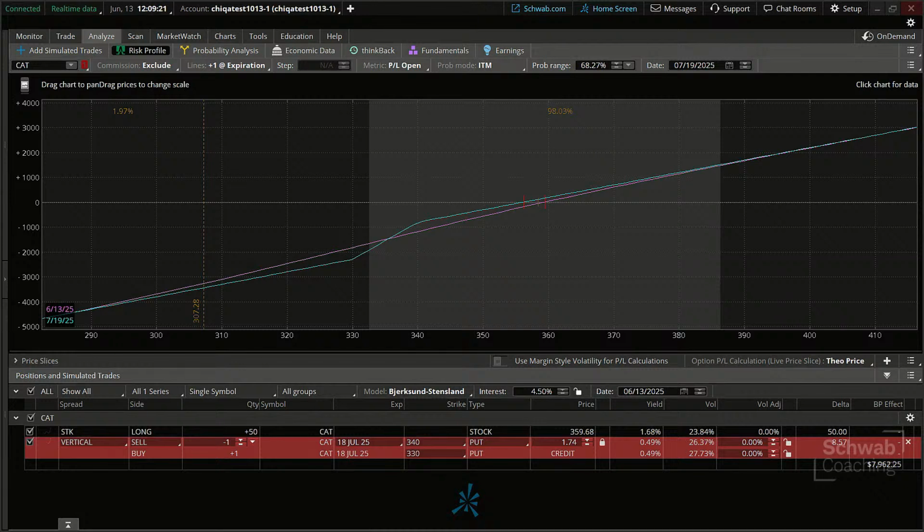Let me just draw some indications up here with my drawing tool. You can see up here, we've got a probability range, and you see that range in there? It's a shaded range over the time frame that we're looking at. So that's generally a 1 standard deviation. As you can see, that's the default, and that can be adjusted.